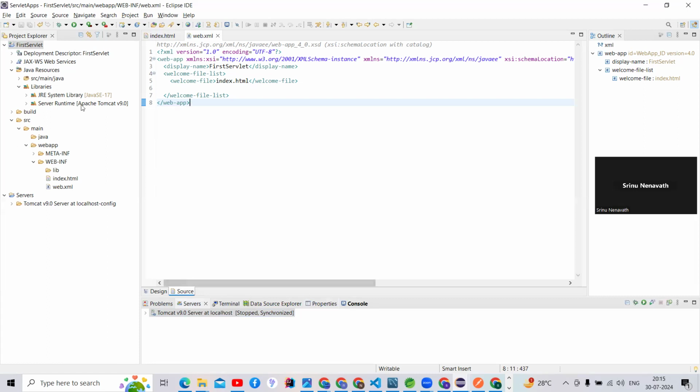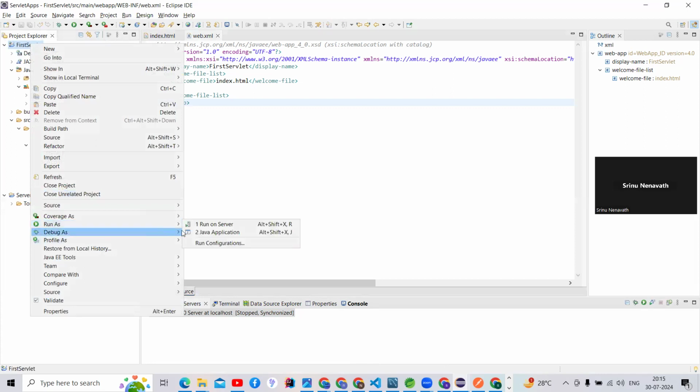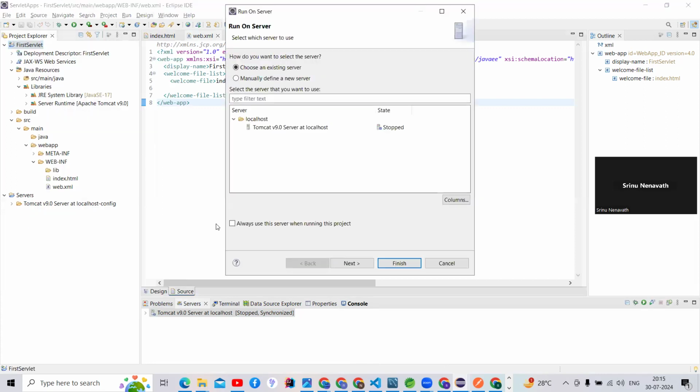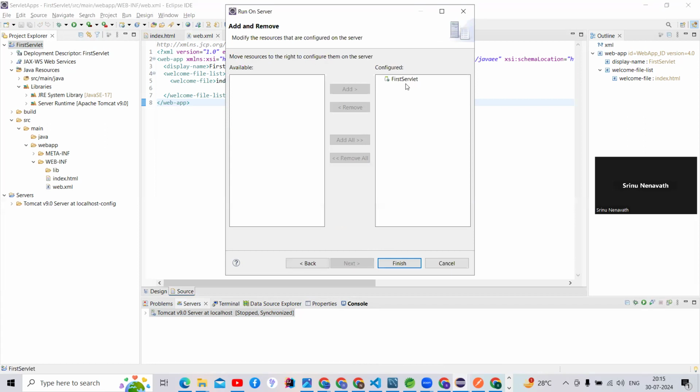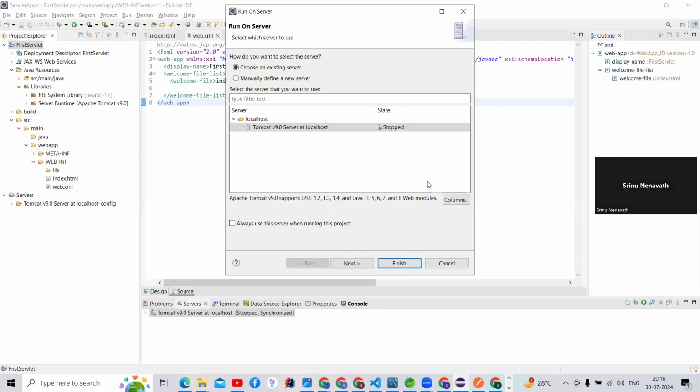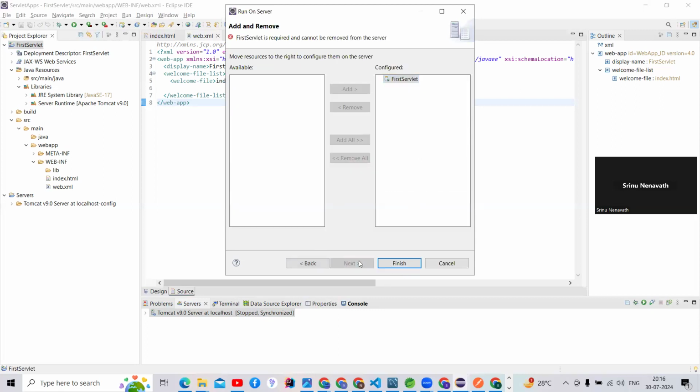What should I do? I'm going to run my application again, guys. It will run on the server. Select the server host here. Click on next. This is my first application. Only one application is there, that is the reason we are not able to select it. That first cell is required and cannot be removed. So come back and click on next.